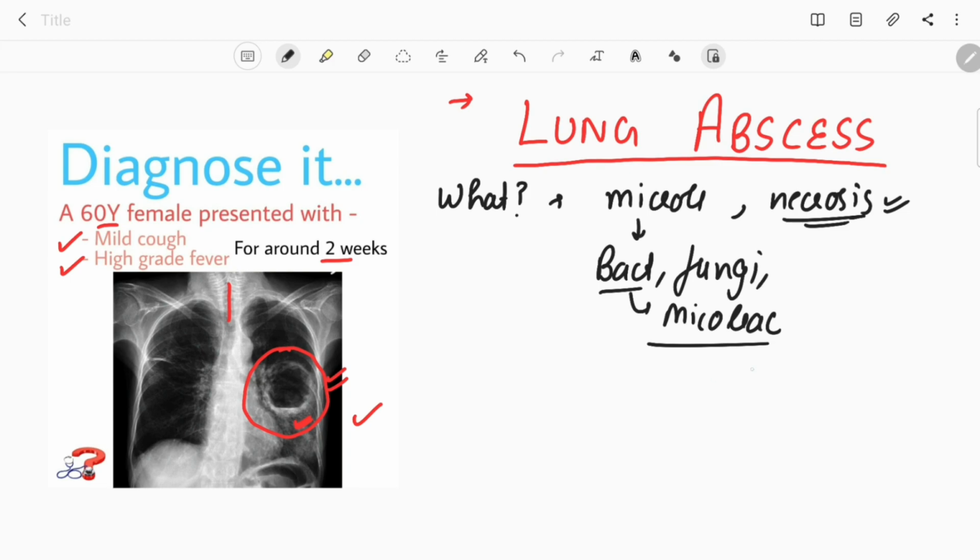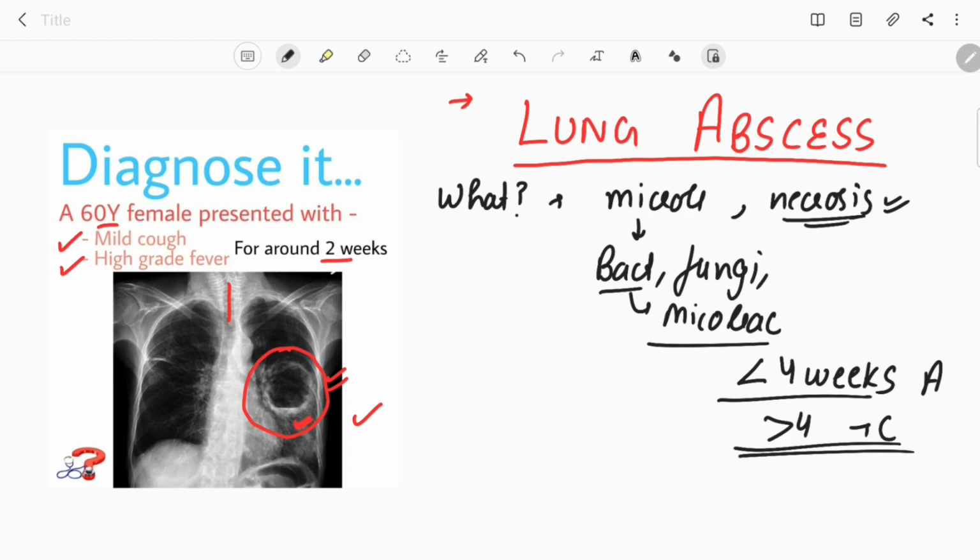Now a few more things. Well, if this lung abscess is present for less than 4 weeks, then it is called acute, and if more than 4 weeks, then it is called chronic lung abscess. Okay, now discussing some risk factors for development of lung abscess.